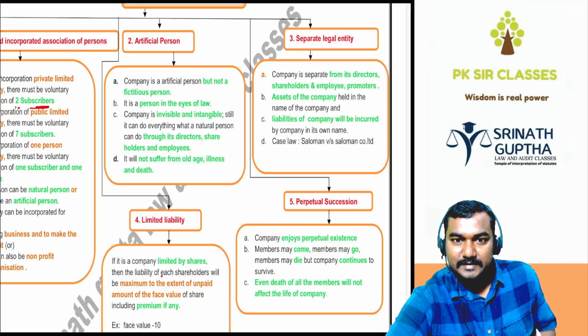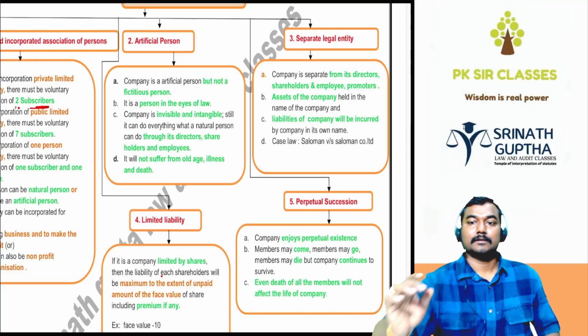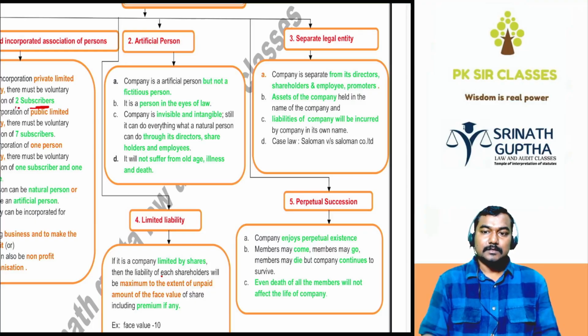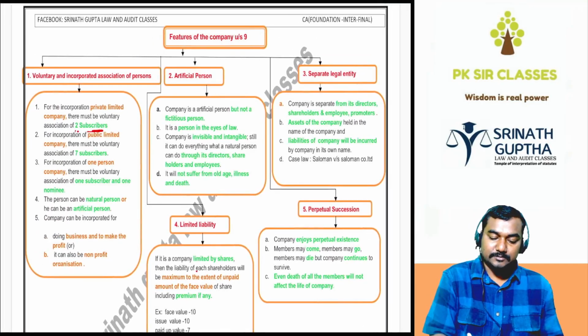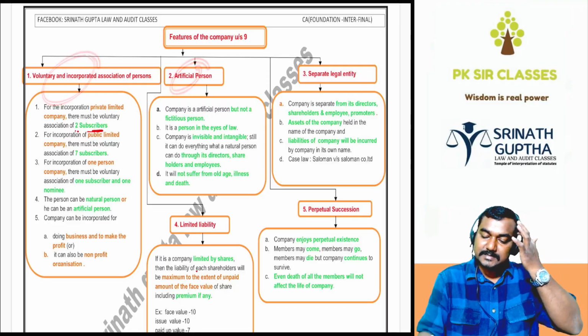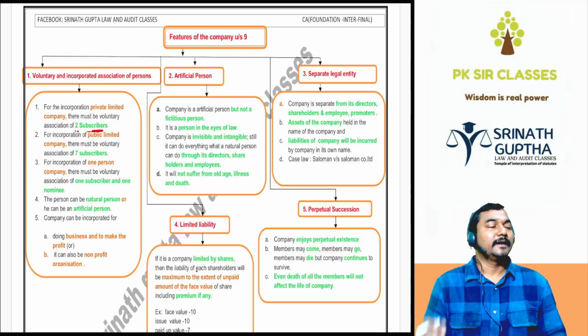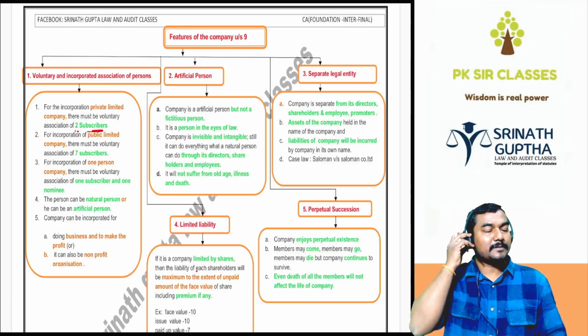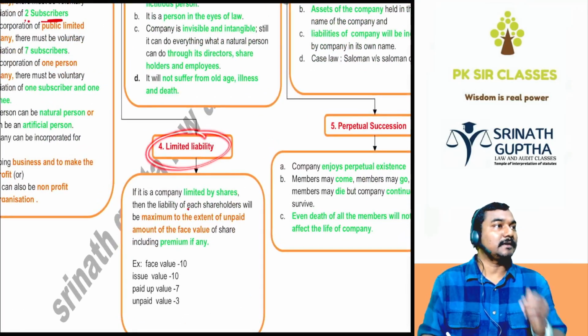In the last class, we were discussing the features of the company, right? We discussed the voluntary and incorporated association of persons, artificial persons, separate legal entity and limited liability. It defines the nature of liability of the members of the company, but not the company.